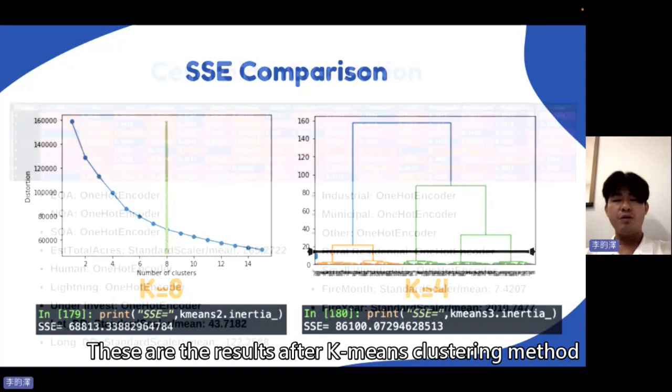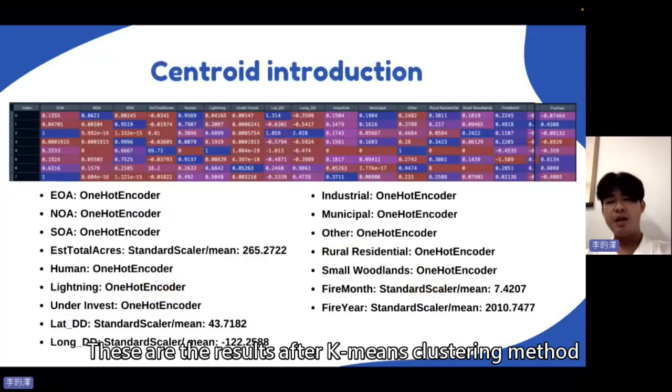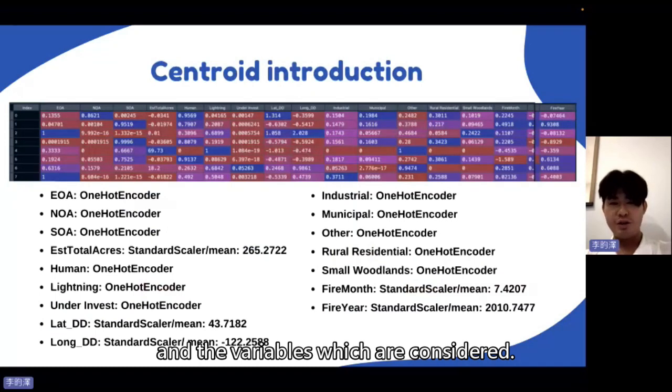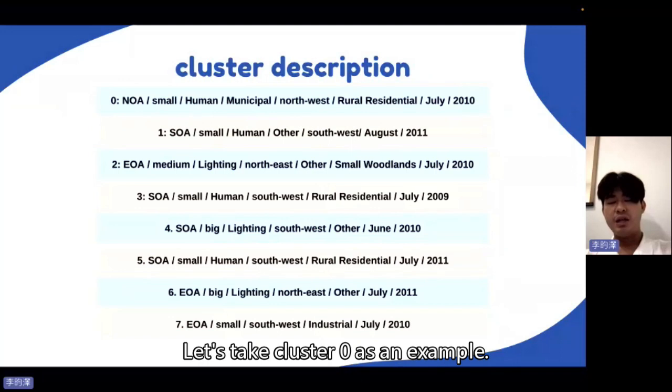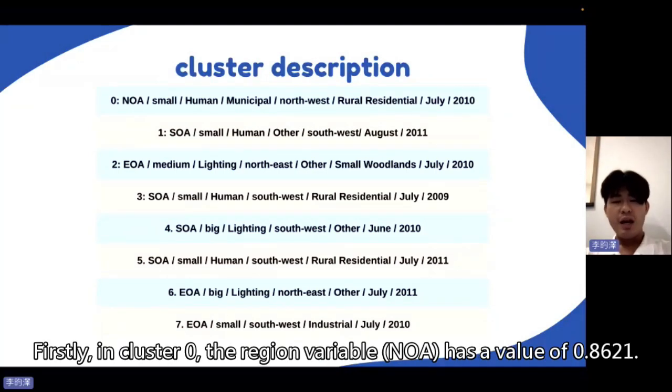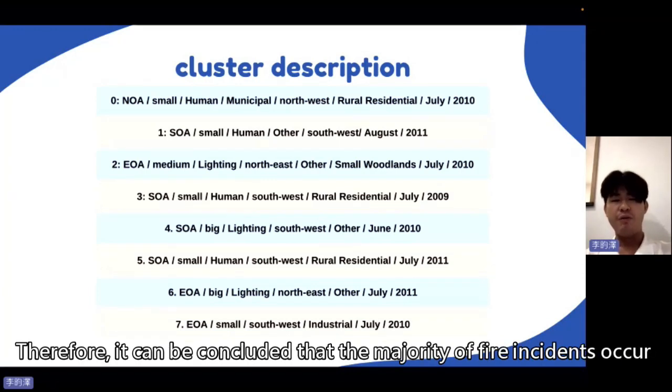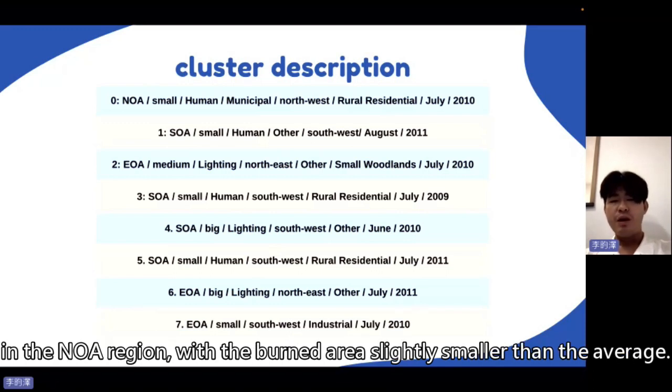These are the results after the K-means clustering method and the variables which are considered. Looking at the results, let's take cluster 0 as an example. Firstly, in cluster 0, the region variable NOA has a value of 0.8621. Therefore, it can be concluded that the majority of the fire incidents occurred in the NOA region, with the burn area slightly smaller than the average.